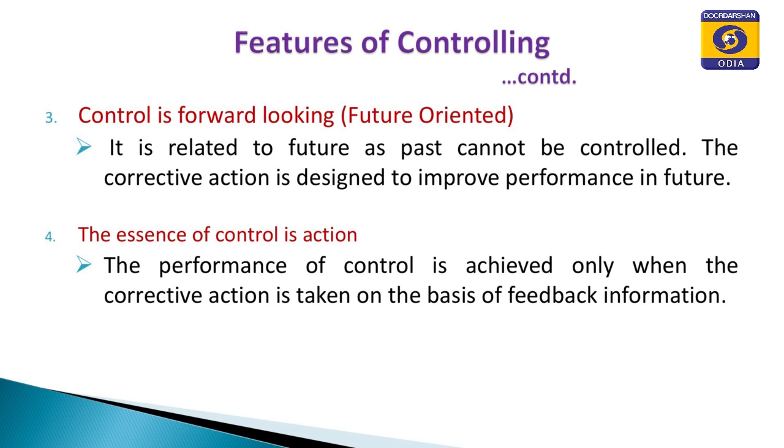Control is forward looking. Some say that control is looking back, because we are measuring actual performance, checking the actual output produced by workers in the past. In that sense it may be looking back, but in another sense it is looking forward, because after knowing the causes of deviations, we take remedial measures and build these remedies into the system, so that in the future the same mistake will not arise. Our system is rectified so that there will be no mistake in future. So, control is forward looking or future oriented.